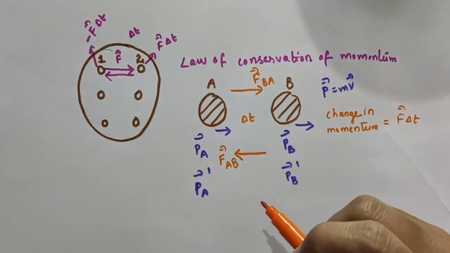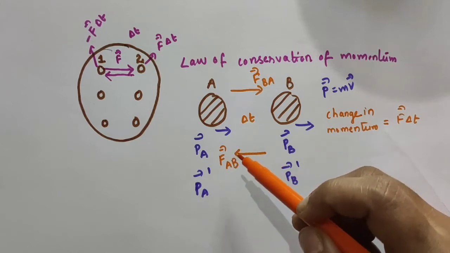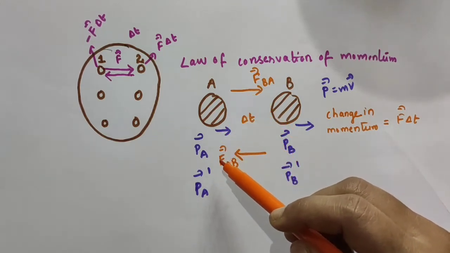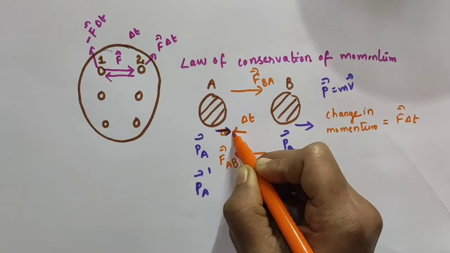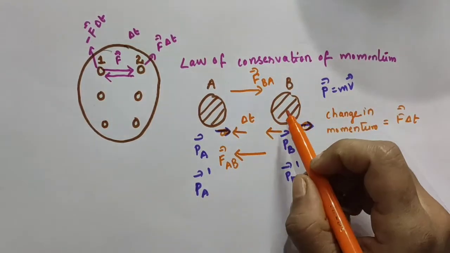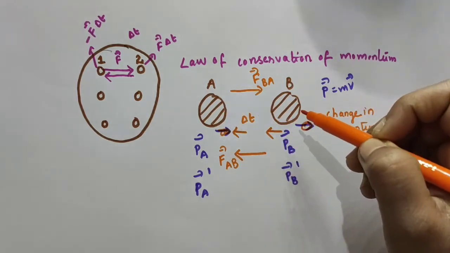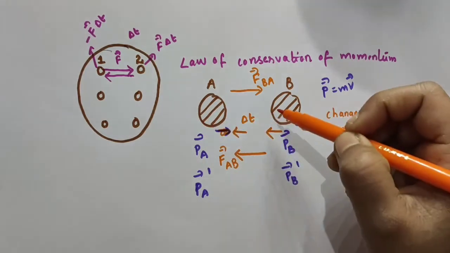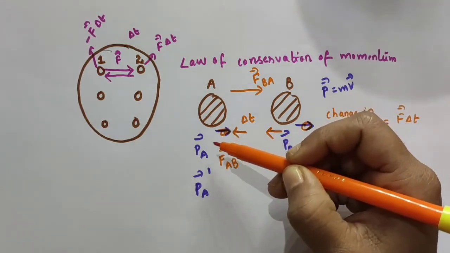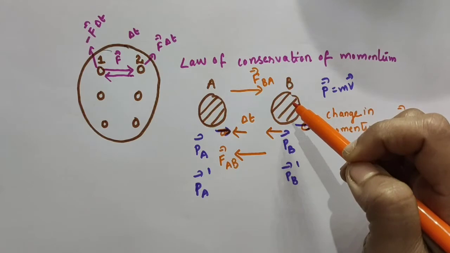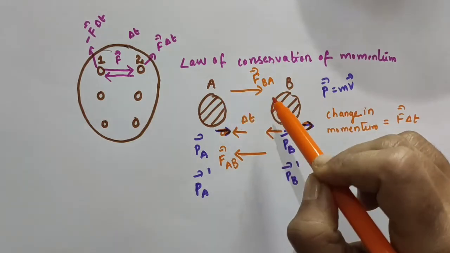So, for the time delta T. Just imagine both the bodies are moving along this direction, and this body B has more speed than this body A. So, B can go and collide with the body A. It will exert some force on A, that is vector FAB, the force on A due to the body B. And according to Newton's third law of motion, there will be some force on B due to A in the opposite direction.